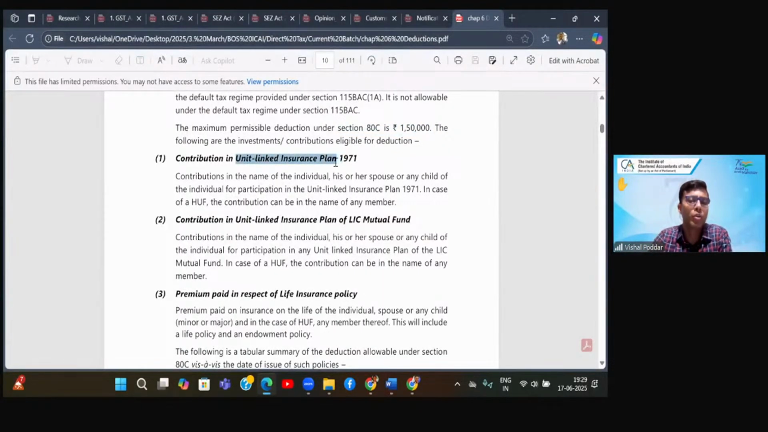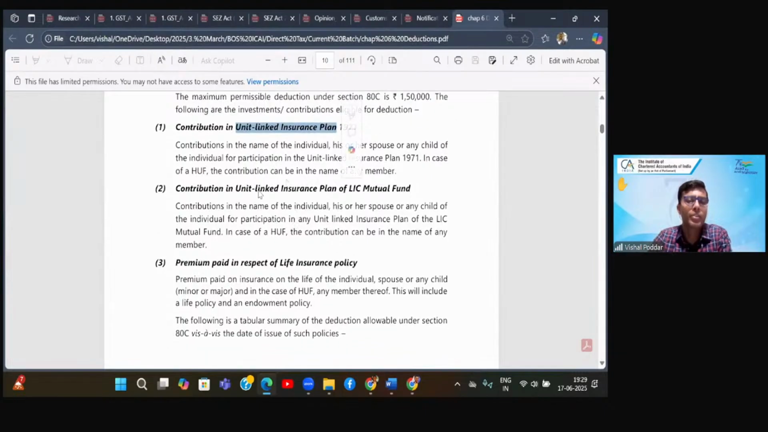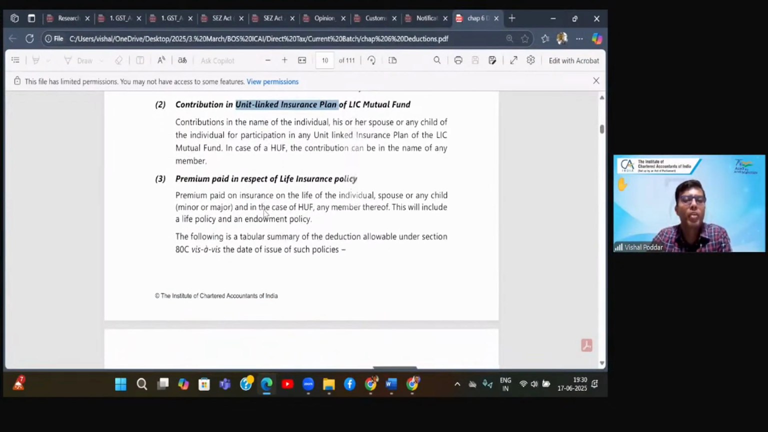It is also called ULIP. Now there are different plans, as you can see, 1971 plan. Then they have given unit linked insurance plan of LIC mutual fund. Below also you'll find some ULIP. So first is ULIP, in short, that is unit linked insurance plan. If you are investing your money in this particular scheme or plan, you are eligible.